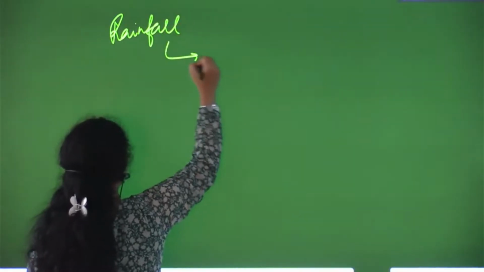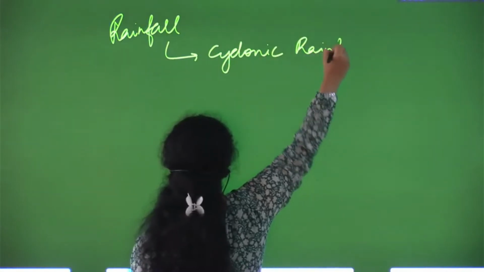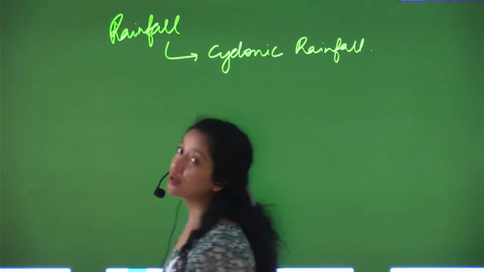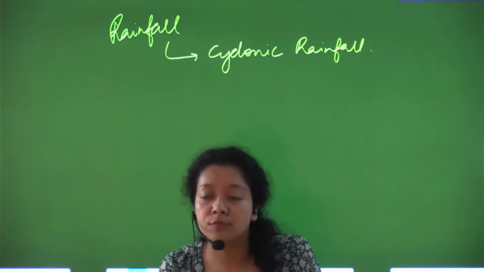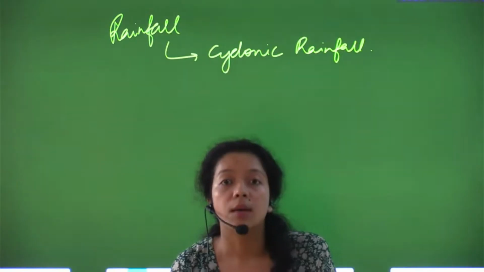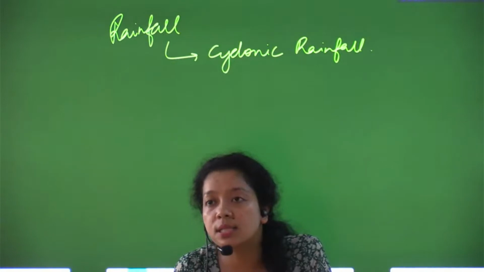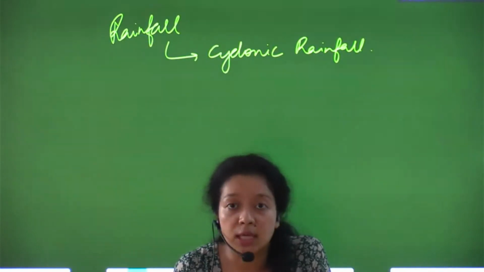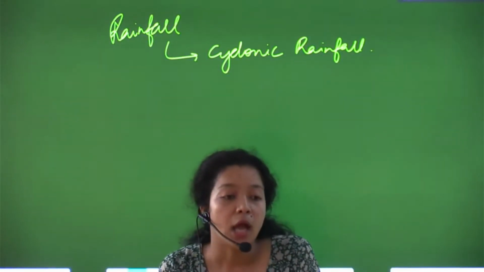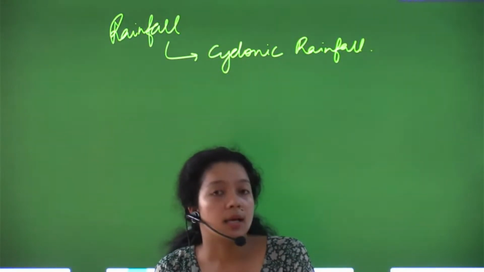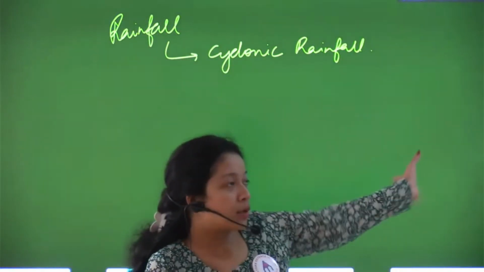We are talking about cyclonic rainfall, which occurs because of cyclones. So cyclones are those gusty winds with thunderstorms, and they cause torrential rainfall.